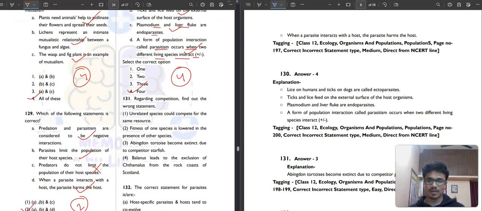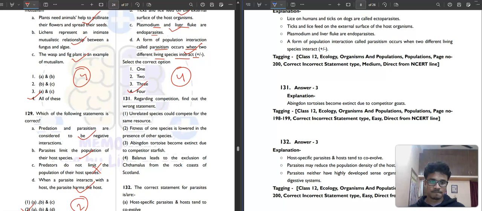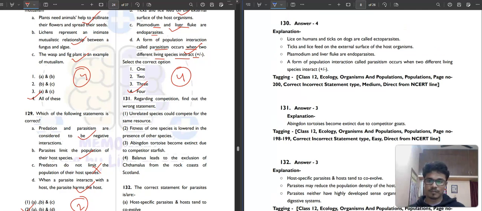Question number 131. Regarding competition, find out the wrong statement. Okay, we will find out the wrong statement. Unrelated species could compete for the same resources. Correct. Then, the fitness of one of the species is lowered in the presence of another species. Correct.